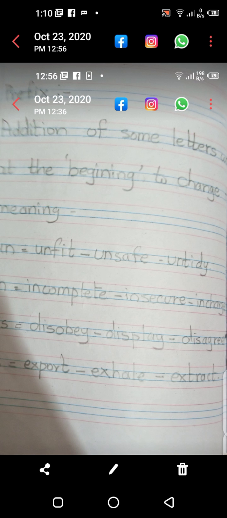Export, exhale, extract. If we add ex to port, it will change the meaning. In the same way, hail: if we add ex, exhale, it will change the meaning. Tract: if we add ex to tract, it will change the meaning.